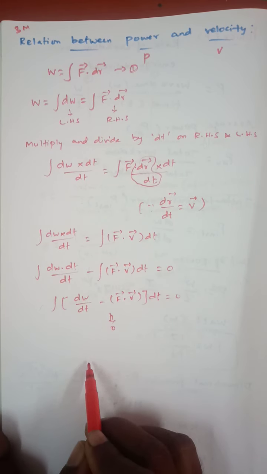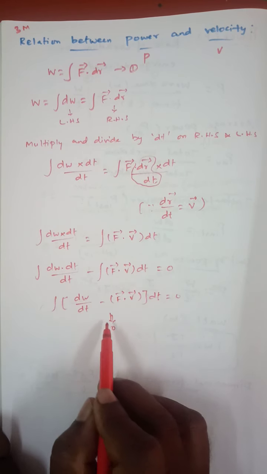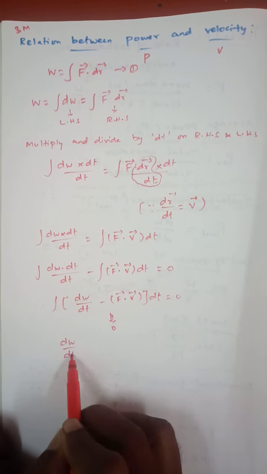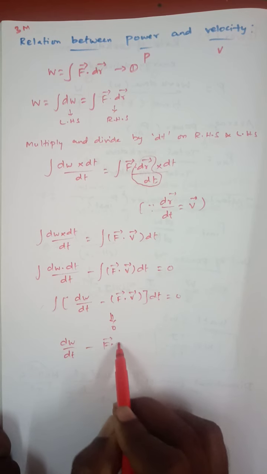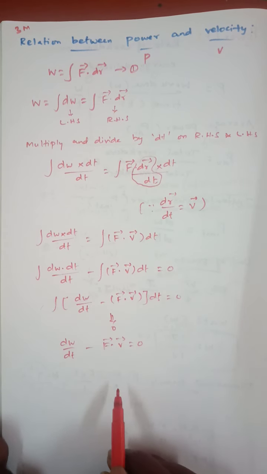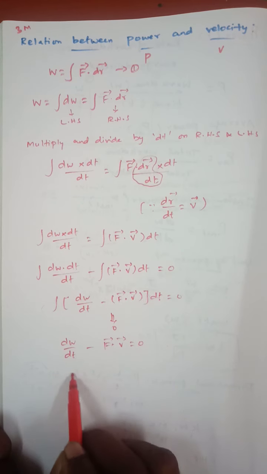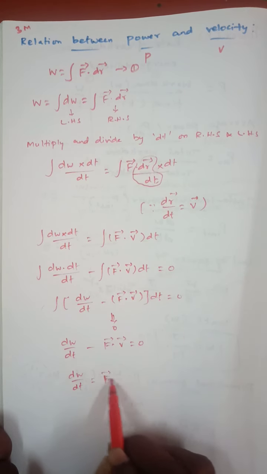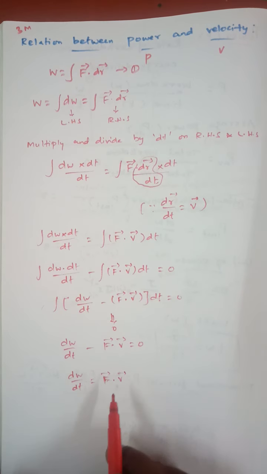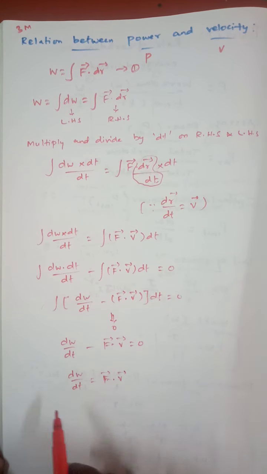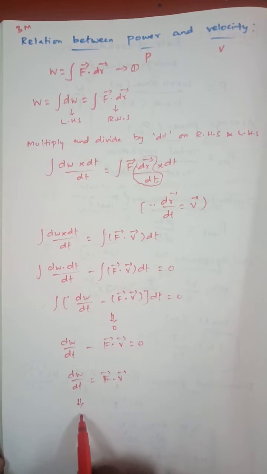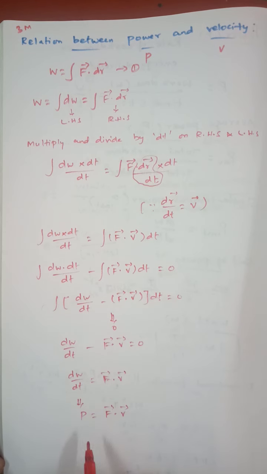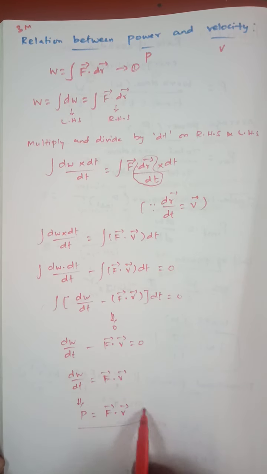Okay, so that term equal to 0 means we write dW by dt minus F into v is equal to 0. So the minus becomes a plus, so we write dW by dt is equal to F into v. So the dW by dt is what? The rate of work done. So we write this as P, that is, the power is equal to F into v. So that is the relation between power and velocity. Okay.